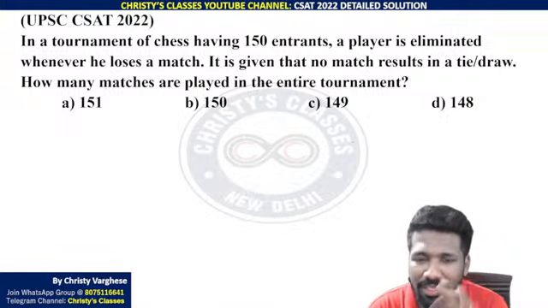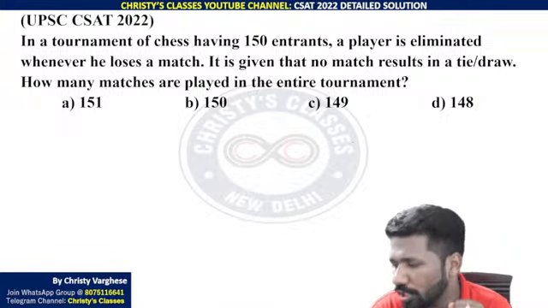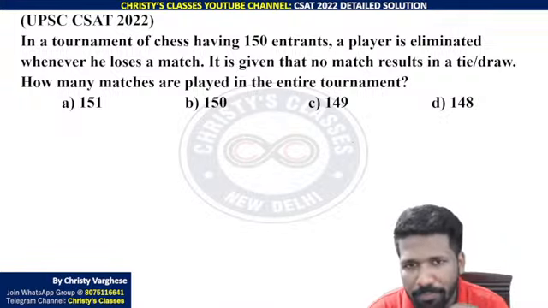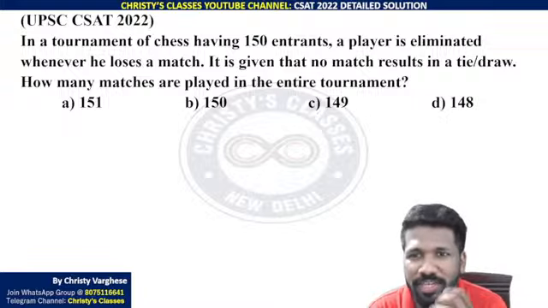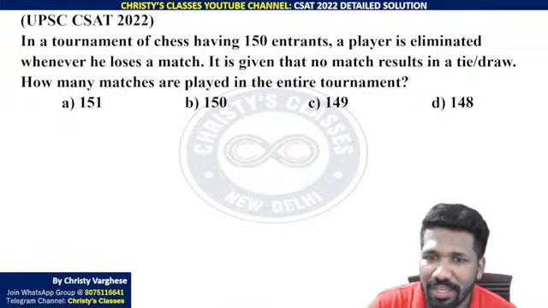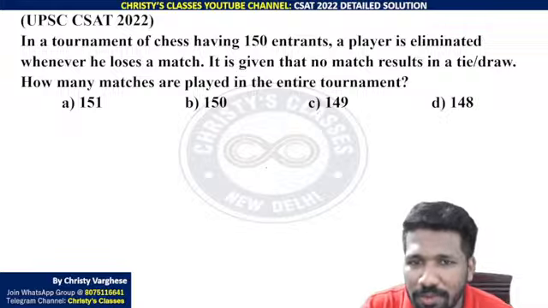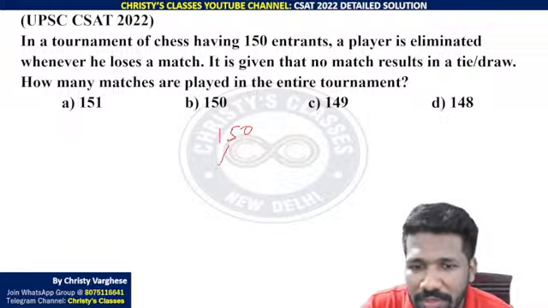That means eliminating or knocking out losers is the objective of the tournament, you can say in a way. So how many losers will be there among 150 people? One winner. The final winner is called the one winner.